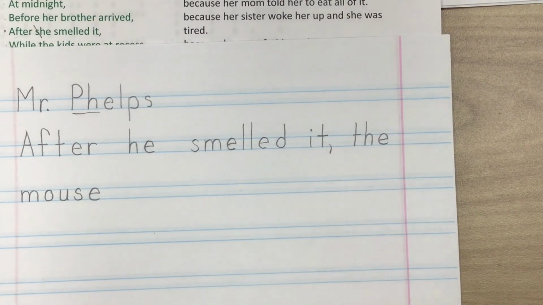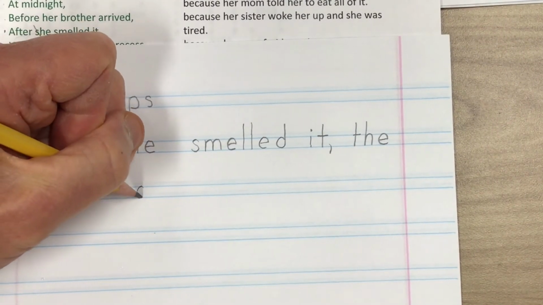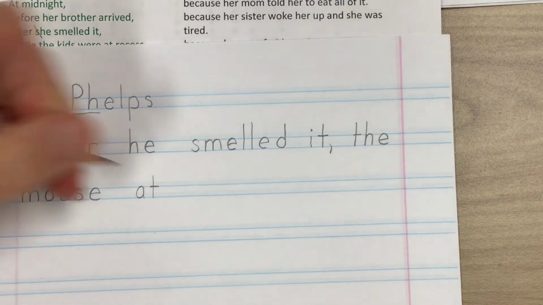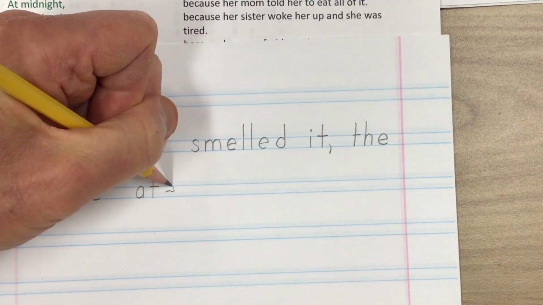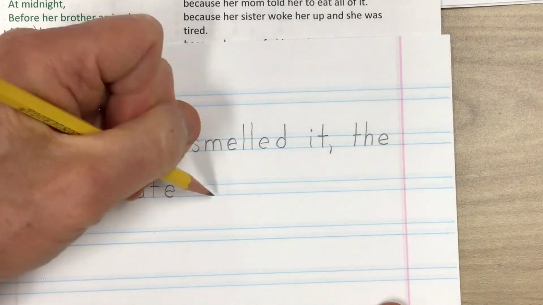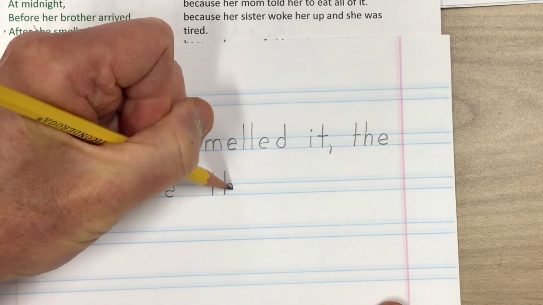After he smelled it, the mouse ate, space. Now if I just put AT, that's at. But if I put an E at the end, then the A says A. Ate, space, the.